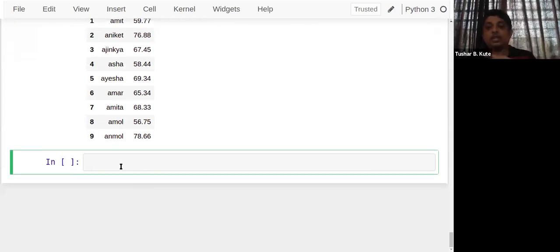Now see, another method. I want a specific number of rows or columns, specific ones, not in sequence. So let's see.